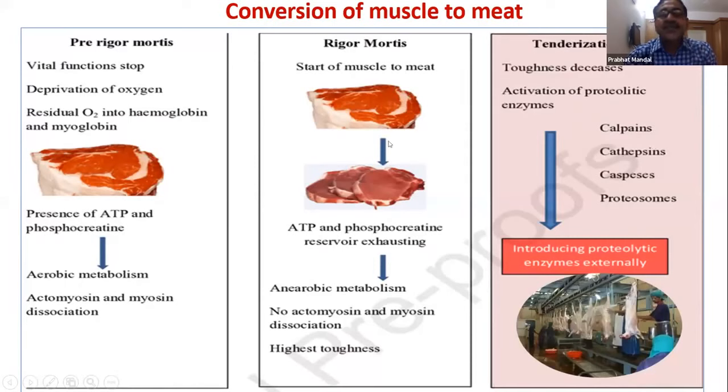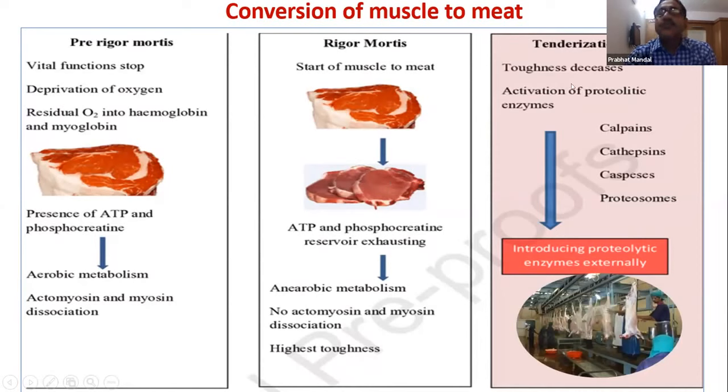Now, in this context, I should mention rigor mortis. When there is no energy available, there is an irreversible contraction, that is, permanent actomyosin bond formation. Then the whole carcass, or the whole muscle, becomes stiff. At that time it is the toughest meat. Common people may not know that if we have to eat the meat fresh, then it should be either much before the rigor mortis, what we sometimes call hot meat, or we should wait for the rigor mortis to pass. All these changes should happen.